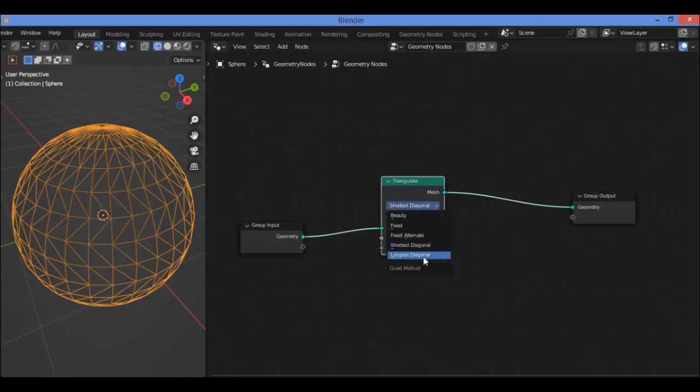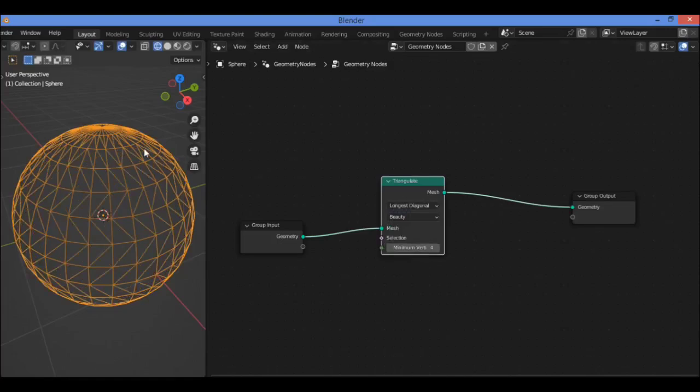And we have the last one, which is longest diagonal, and this option splits quads by connecting the longest diagonal, basically the inverse of shortest diagonal. And that's it for second example.